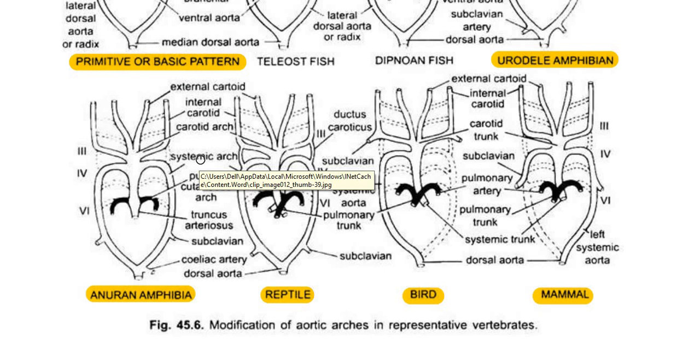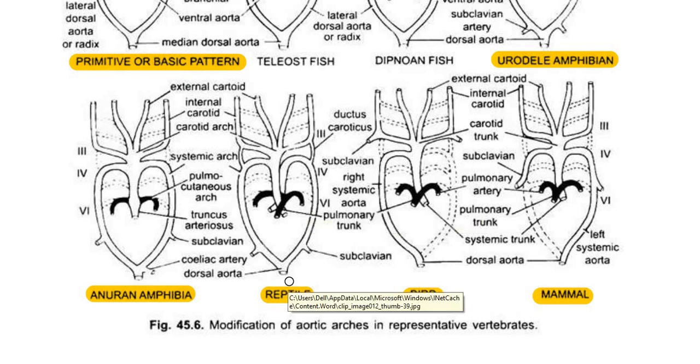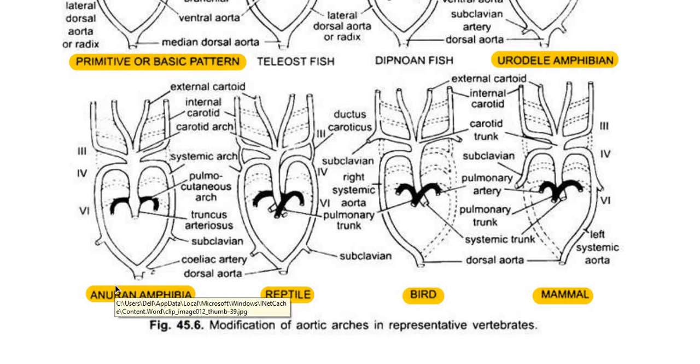So this was about the aortic arches in amphibians, both in urodeles and annular amphibians. Hope you are getting the differences also. Now let us move on to the aortic arches in reptiles. One more thing to be noted in the annular amphibian aortic arch system is that ductus caroticus and ductus arteriosus are both absent. We don't find any such connections here.